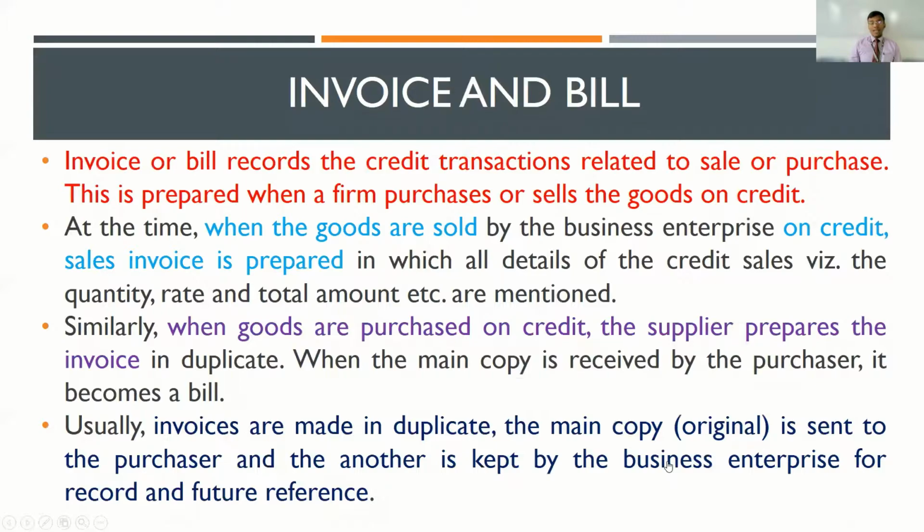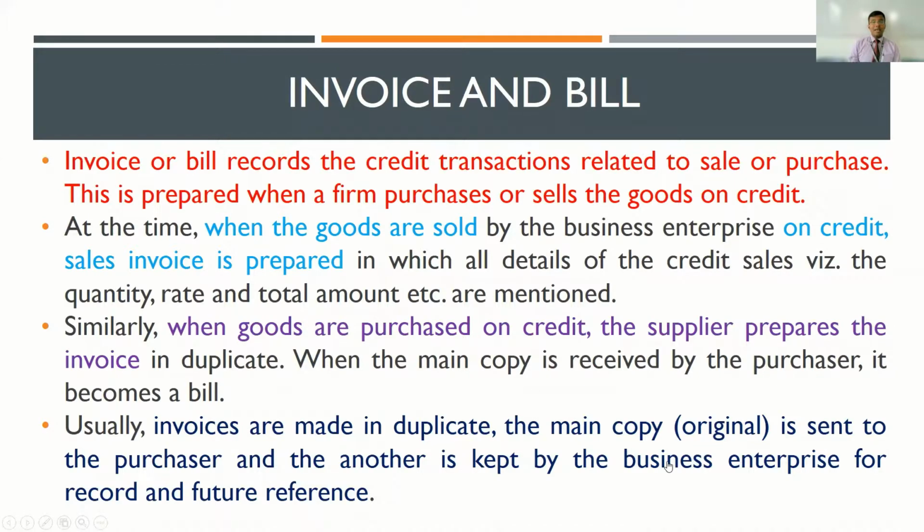The next document that we would be learning together is the invoice and the bill. Now, sometimes these terminologies are used interchangeably, but they refer to one and the same. Now, what is the purpose of an invoice and a bill? Invoice and a bill serve as documents for the credit transactions that have been carried out. Now, what is a credit transaction? A credit transaction is where you're executing the transaction right now, but the promise, the commitment, the obligation to settle the payment would be on a later date.